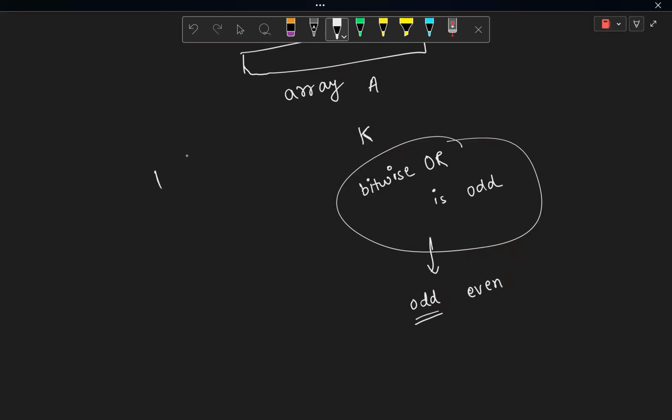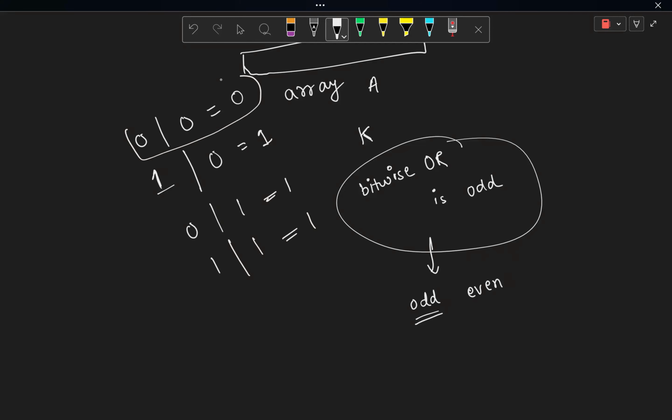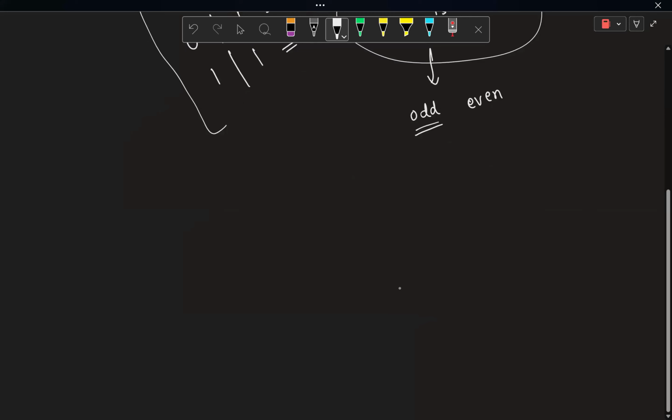Because in the OR operator, 1 or 0 is 1, 0 or 0 is 0, 0 or 1 is 1, and 1 or 1 is also 1. So only the case where all the numbers are even would be the case where we don't have the bitwise OR as odd. Otherwise, in all the cases where we have at least one odd number in the subarray, the bitwise OR would be odd.